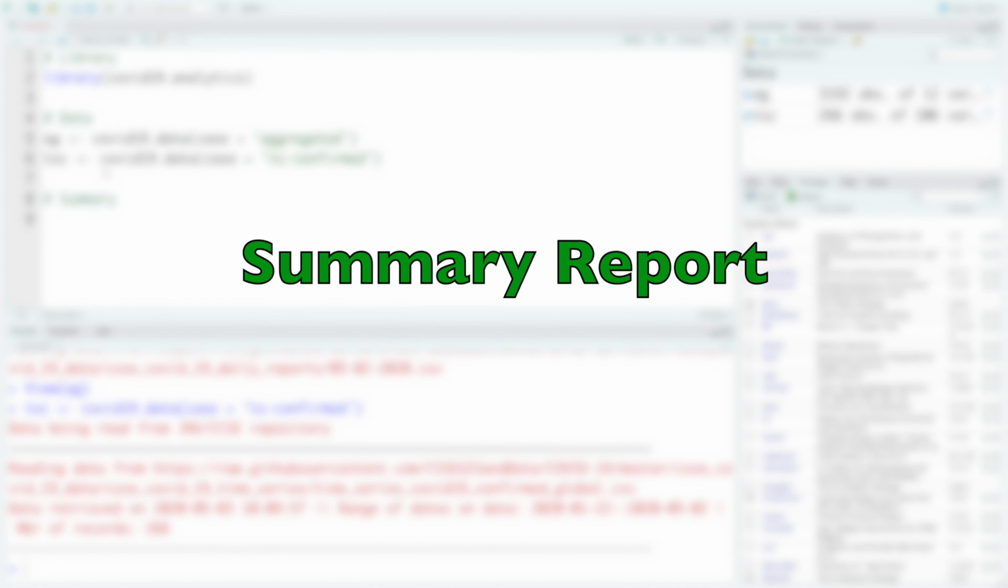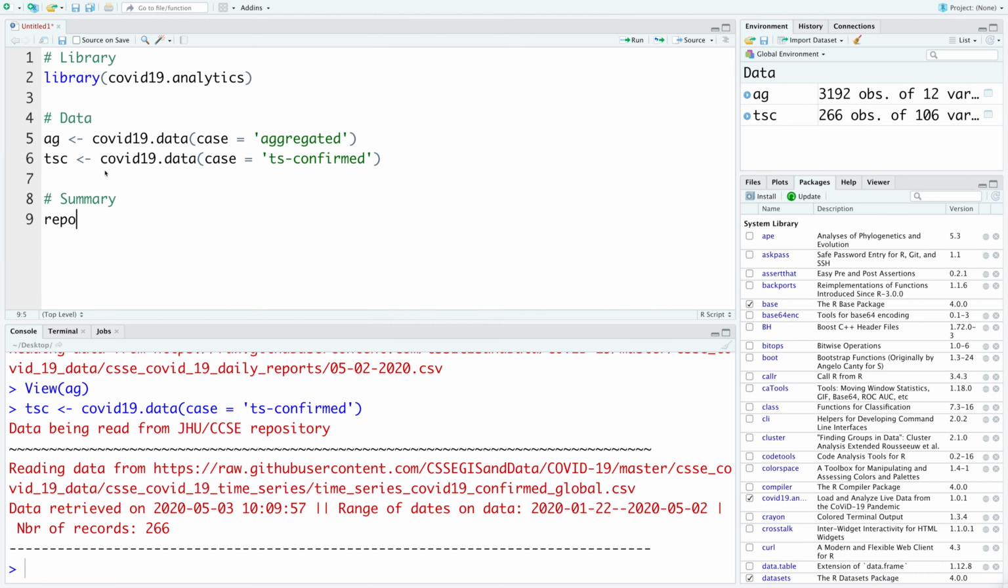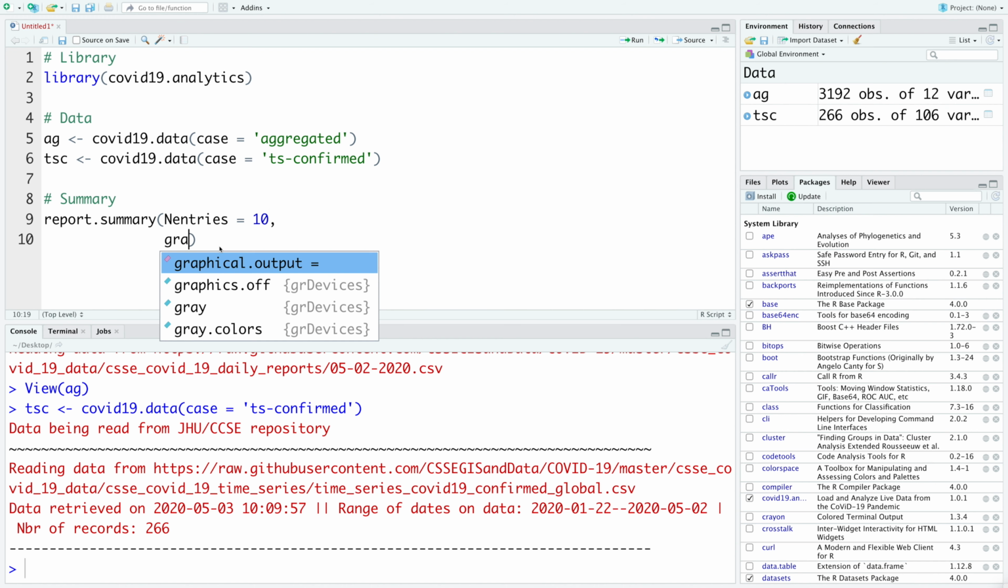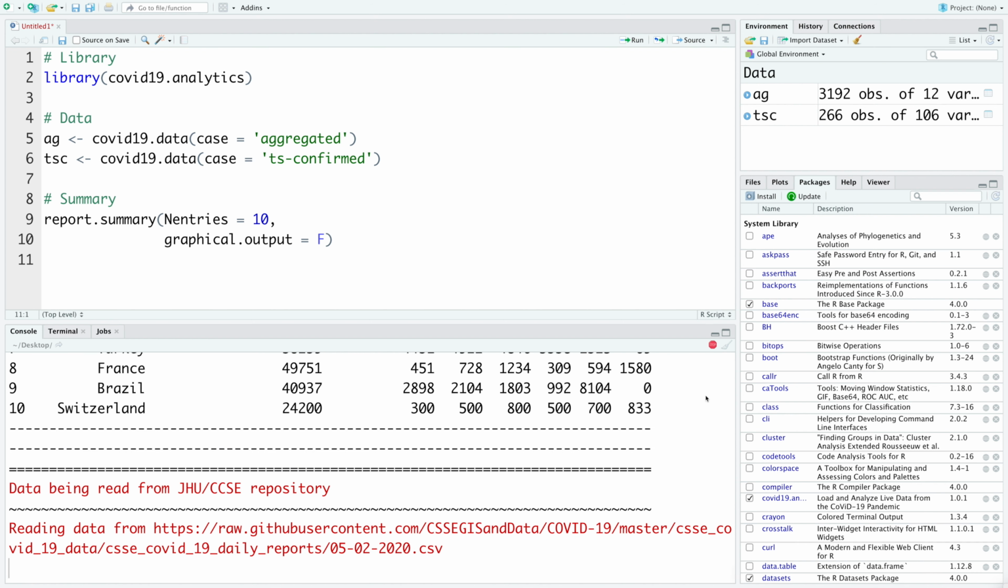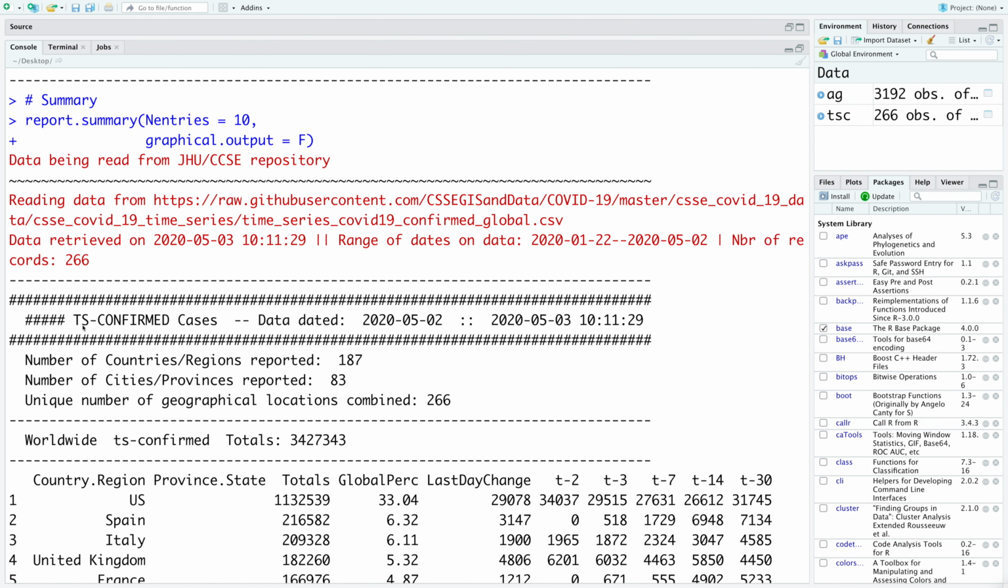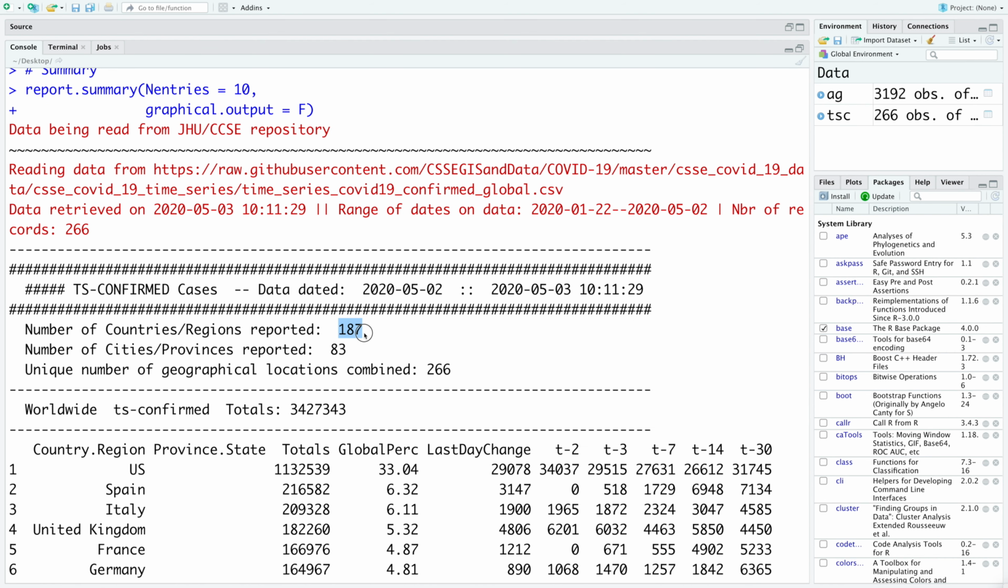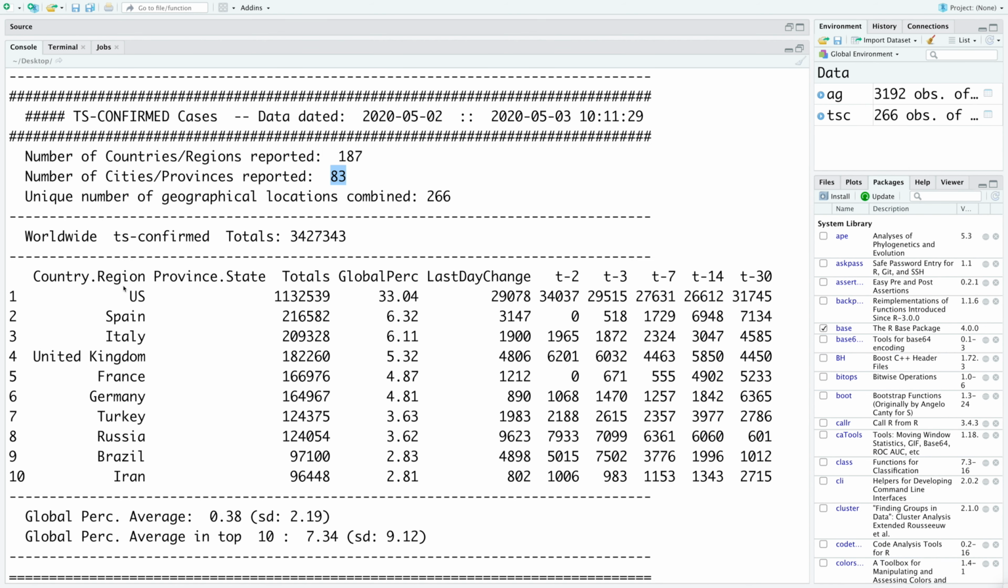To get summary report, we can use report.summary function, and we can specify number of entries. So let's go for top 10 countries. Graphical output, first I'm going to say false. The first summary we have is for TS confirmed cases. Number of countries reported 187, and then you have list of top 10 countries.